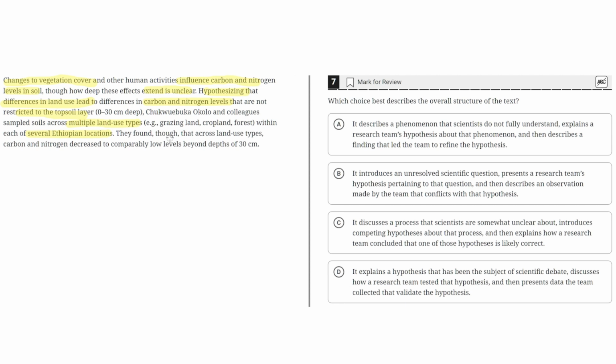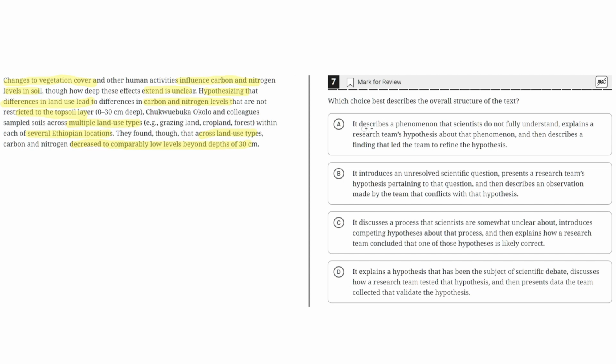They found, though, that across land use types, carbon and nitrogen decreased to comparably low levels beyond depths of 30 centimeters. So option A says it describes a phenomenon that scientists do not fully understand, explains a research team's hypothesis about that phenomenon, and then describes a finding that led the team to refine the hypothesis.